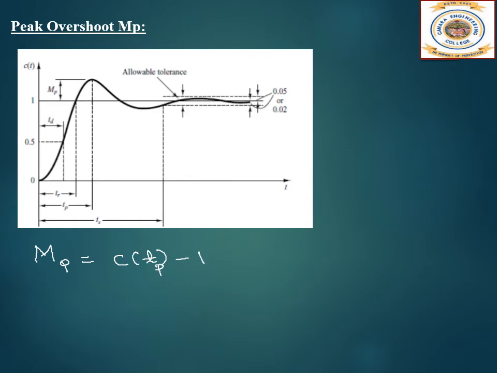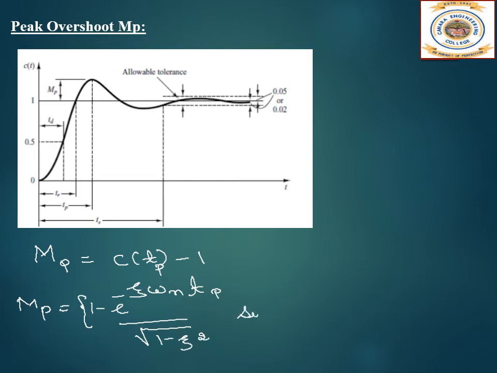At the peak time, Mp is equal to, what is C of t? That is the output response or the transient response, 1 minus e power minus zeta omega n, and instead of t I write tp, divided by root of 1 minus zeta square, sine omega d tp plus theta, minus 1.